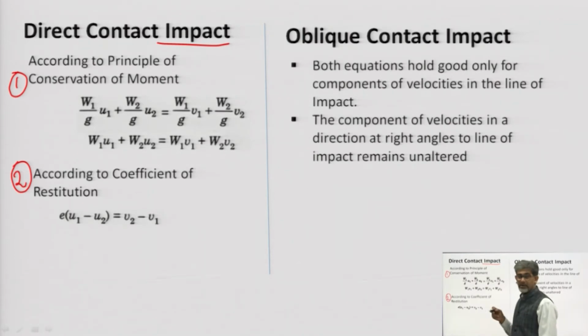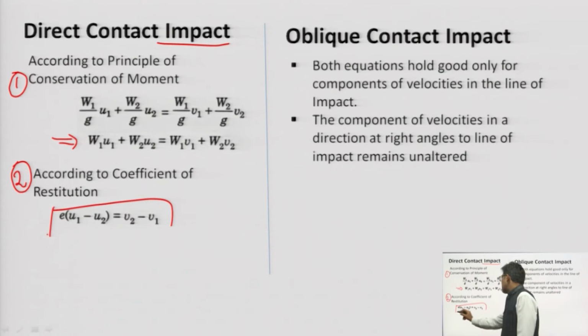I told you what direct contact is. So, principle of conservation of momentum: W1 by g u1 plus W2 by g u2 is equal to W1 by g v1 plus W2 by g v2. So g can be cancelled out, and it can be written in terms of weight. And the second equation is from the coefficient of restitution, that I have told you.